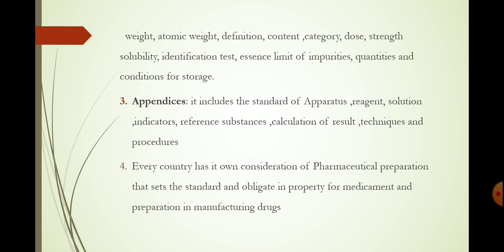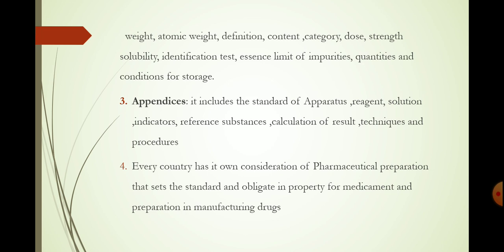The next part of the pharmacopoeia is the appendices. It contains the standards of apparatus, reagents, solutions, indicators, reference substances, calculation of results, and the techniques and procedures used for performing practicals.